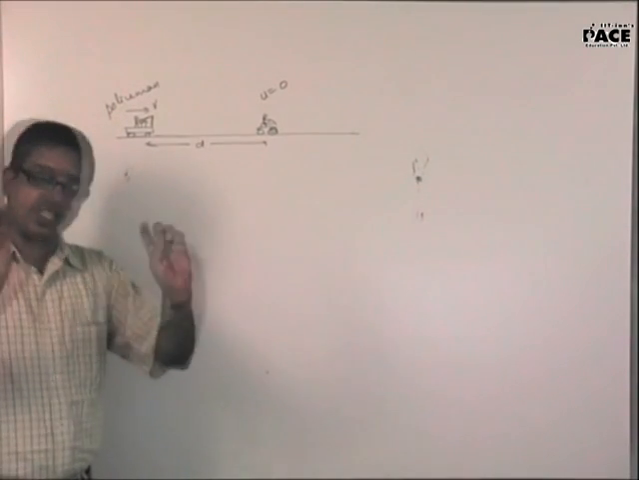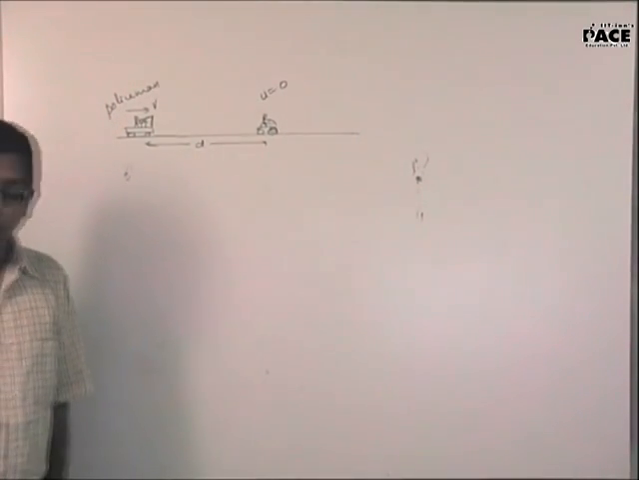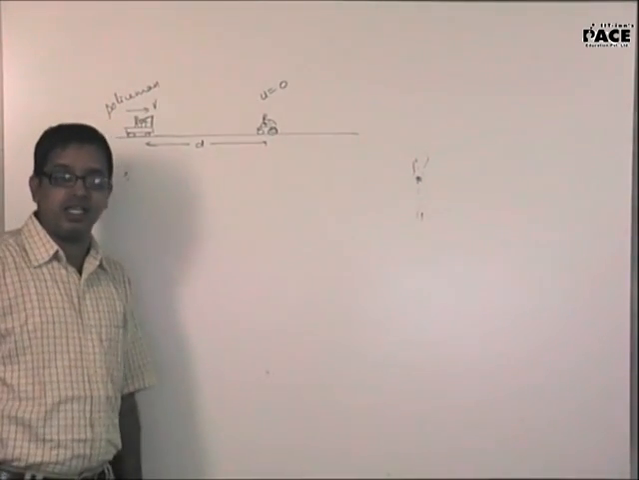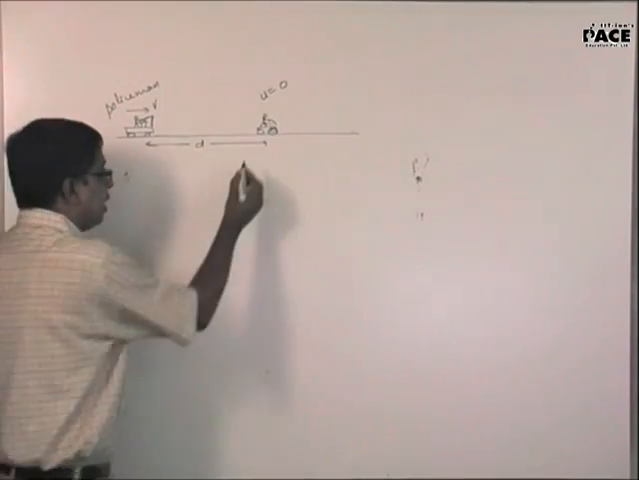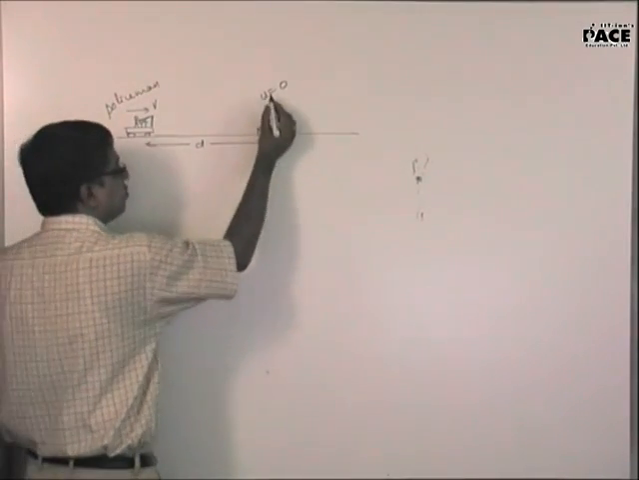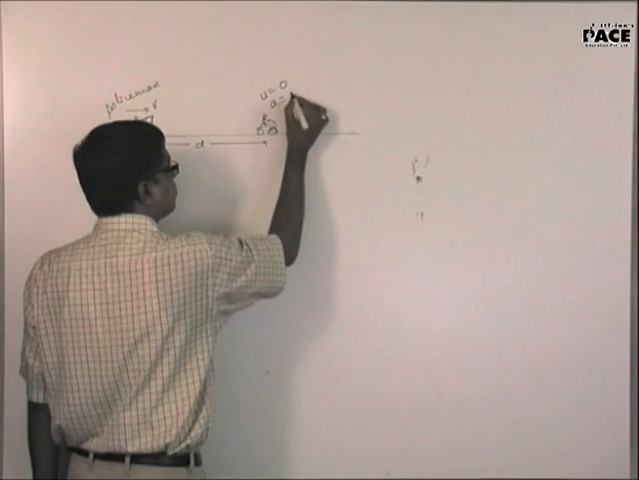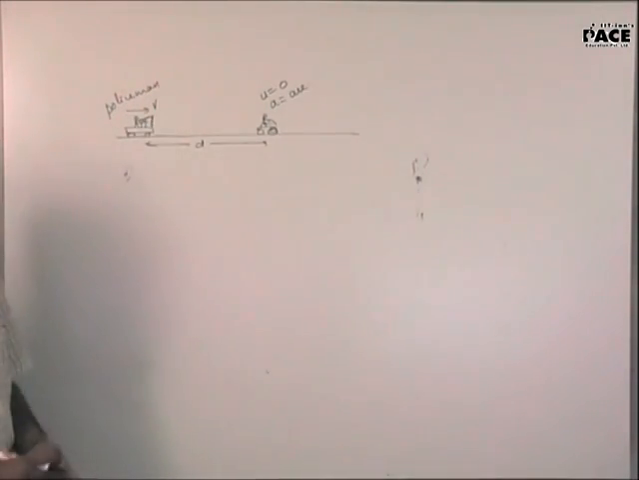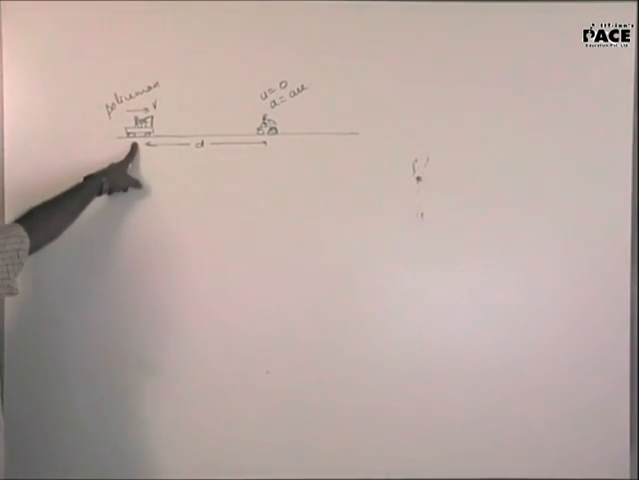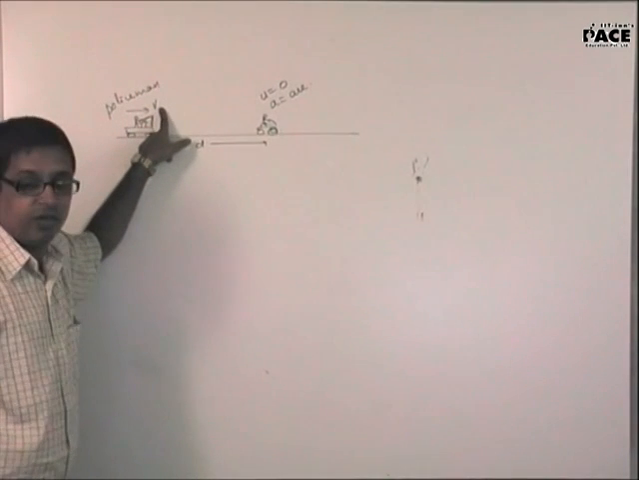Both of them see each other simultaneously. But then it's a question of life and death for the thief, so he starts moving with uniform acceleration. It's a question of a secure government job for the policeman. He'll continue to move with uniform velocity.